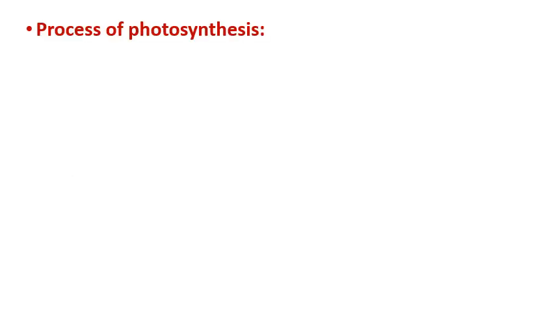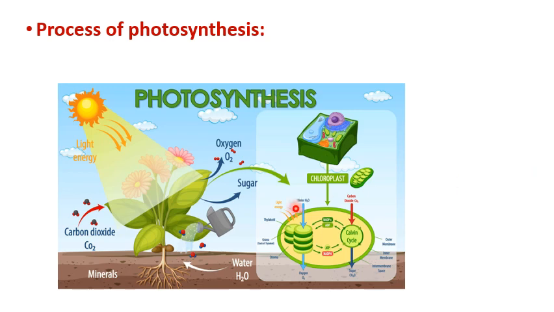We understand about photosynthesis. Now it is time to understand the process of photosynthesis. Have a look at this picture. What will come to your mind? Please try to think. I think you already studied this. Here the plants are able to produce their food through a process called photosynthesis. Do you know where exactly photosynthesis takes place in a plant? There is a particular part called the chloroplast. Got it? Chloroplast is the site of photosynthesis. They may ask you in the exam. Please try to understand properly.